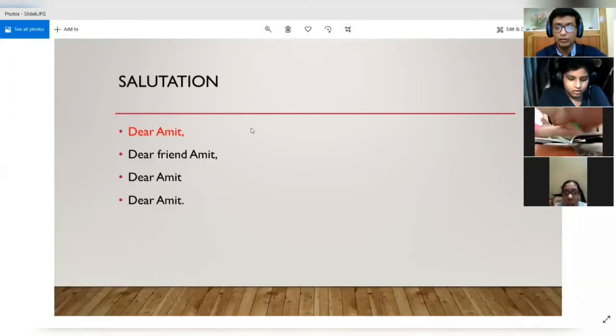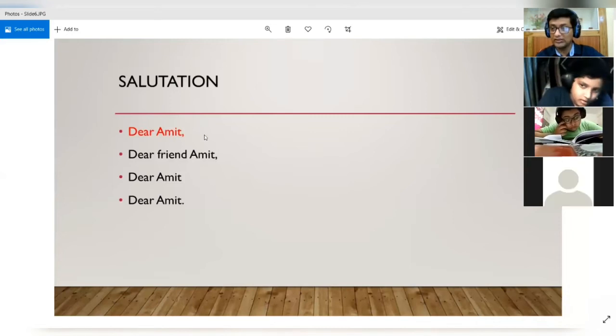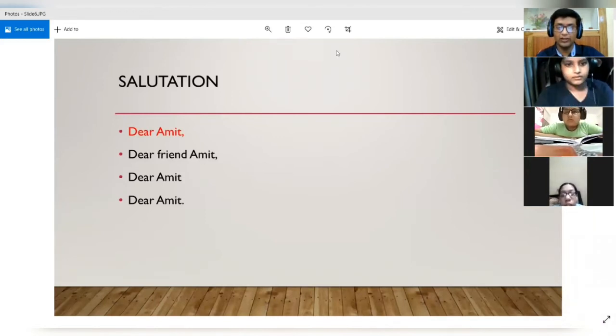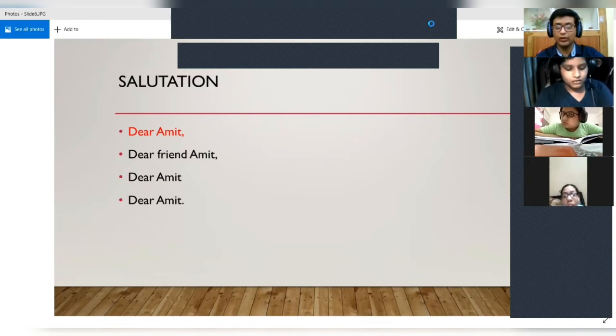Okay. So now we resume. So this is the salutation. When you are writing to your friend, you will write dear, and then you will write the name of your friend. If your friend's name is Amit, then you will just write dear Amit and you will put a comma. So this was the correct form of writing a salutation. But some of you did this, dear friend Amit. So you see, this word friend was not required over here. But some of you have made this mistake.